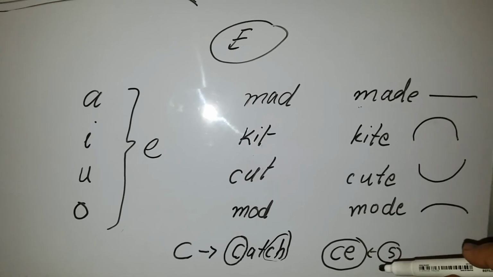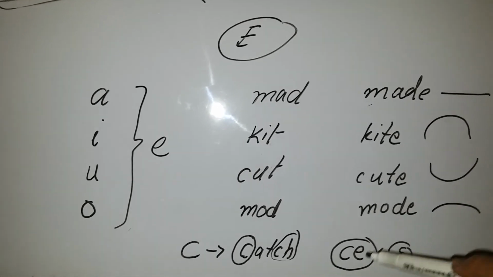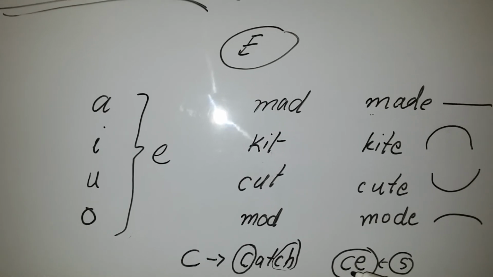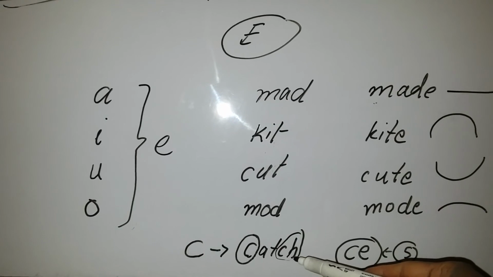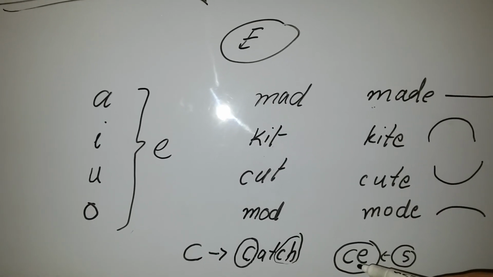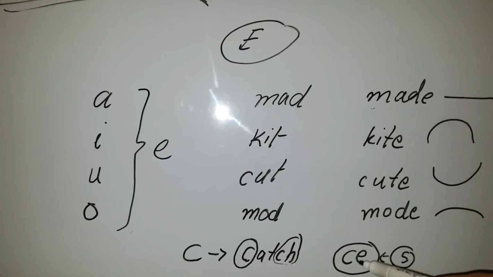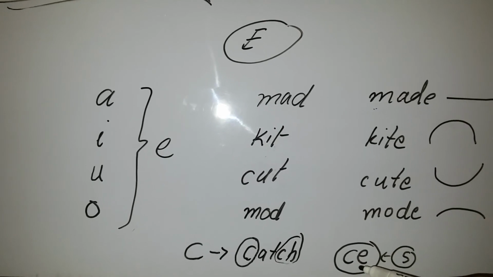So E can also change the sound of consonant C, which will give you the sound of K, and with the help of H, it will give you the sound of ch. But when you put E after C, it will give you the sound of S.